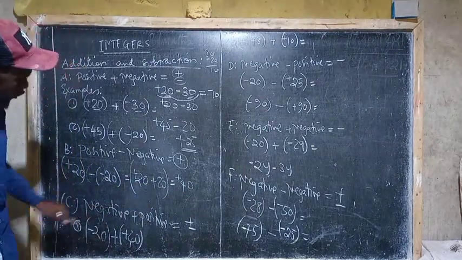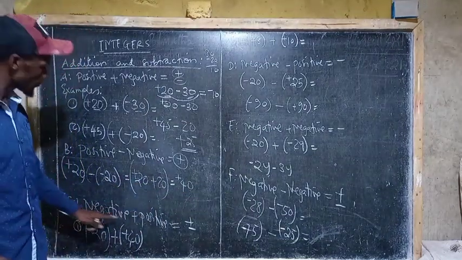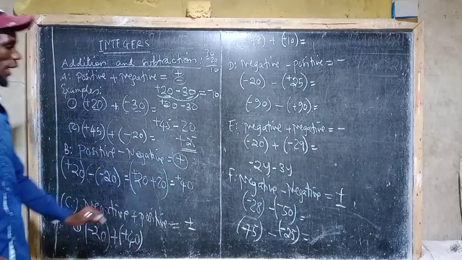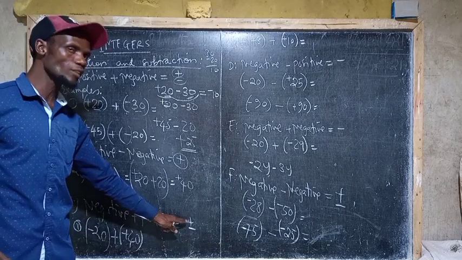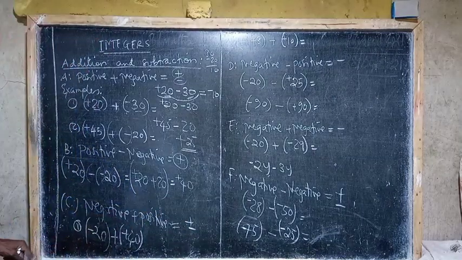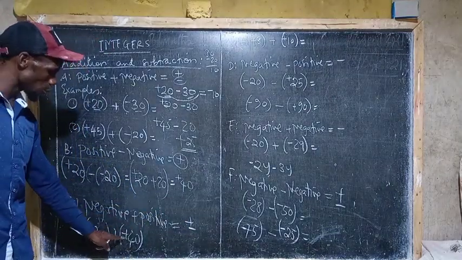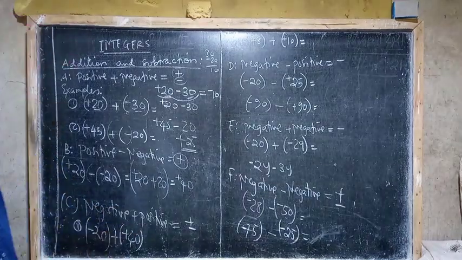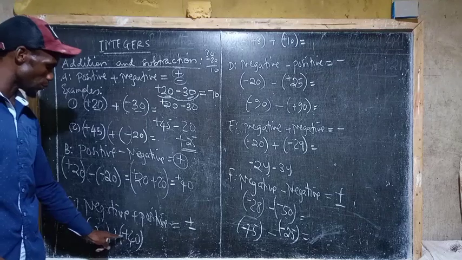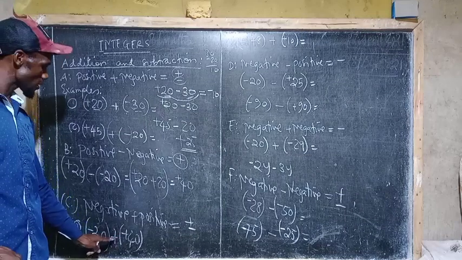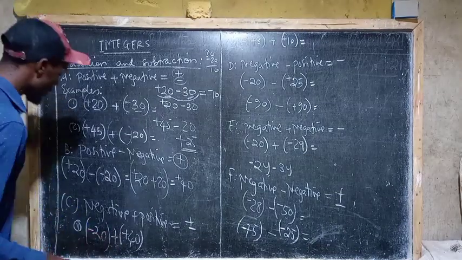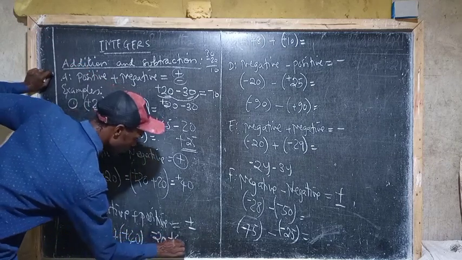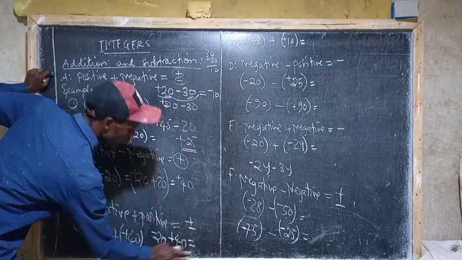But we have the other principle here. If you have negative plus positive, an answer may be negative or positive. So how? This is negative 20 plus positive 40. Remember, positive times positive can be omitted. So we have to multiply them: positive times positive is positive. So this is negative 20, then positive 40.